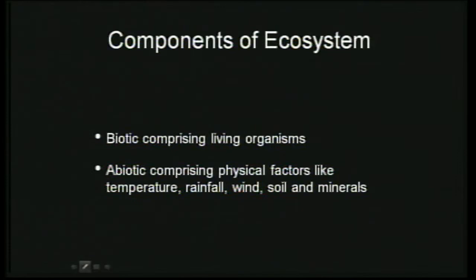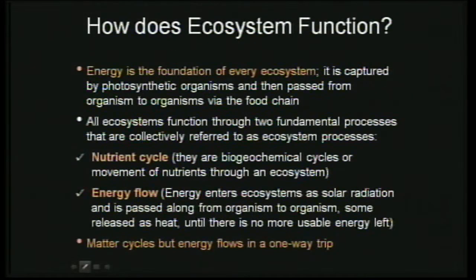So I'll not spend much time on that. We'll just move ahead. So how does this ecosystem function? It is very important to understand this because this is going to tell the students how things work in the ecosystem. They now know the biotic components, which are the living components, and they also know that there are non-living components in the ecosystem, which make the ecosystem possible. Because if there is no soil, air, water, then the ecosystem will not function. So the ecosystem comprises abiotic and biotic components.